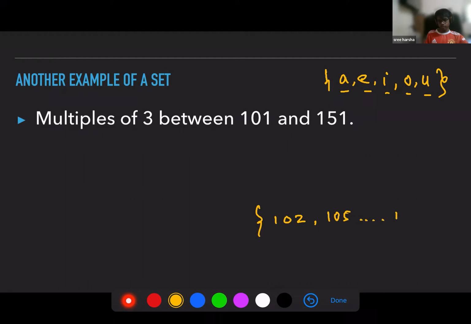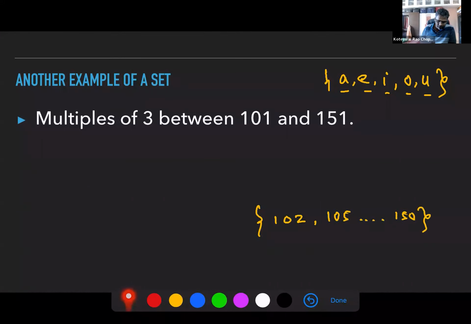150. Right. So here I have some letters, here I have numbers. What this tells us is the elements in a set can be anything actually. In the beginning we will be looking at simple examples, but you can put anything. All it says is the set must be well defined.